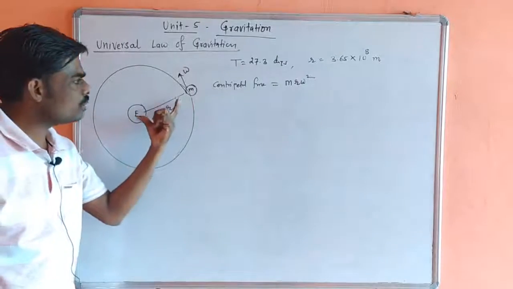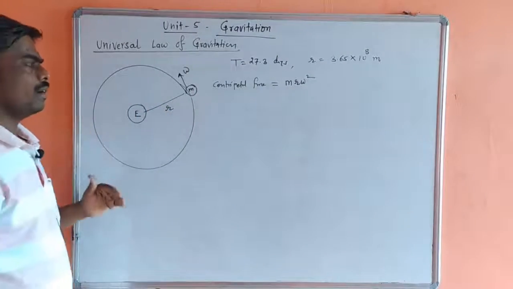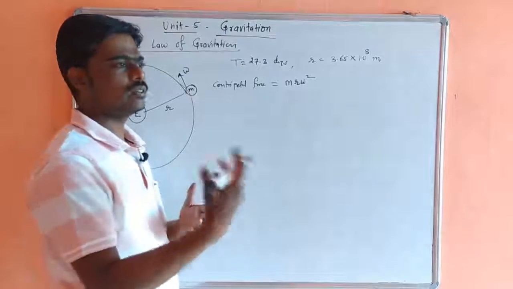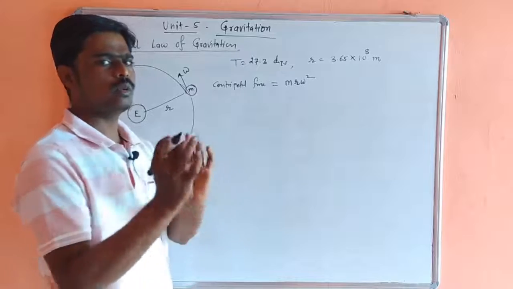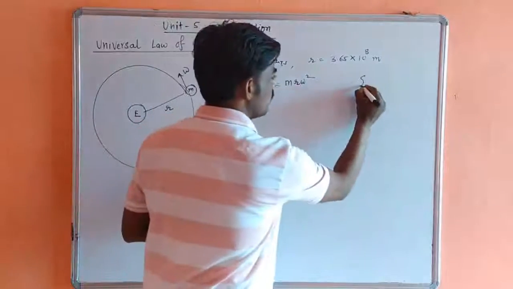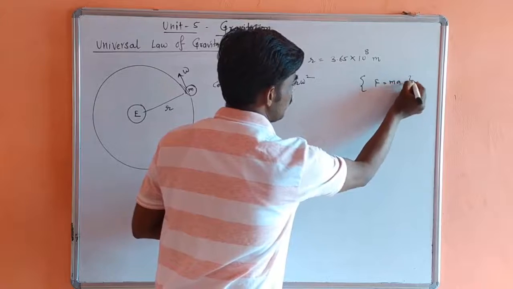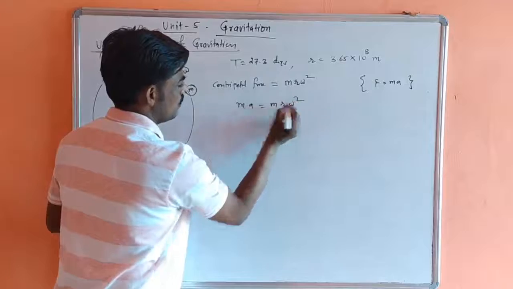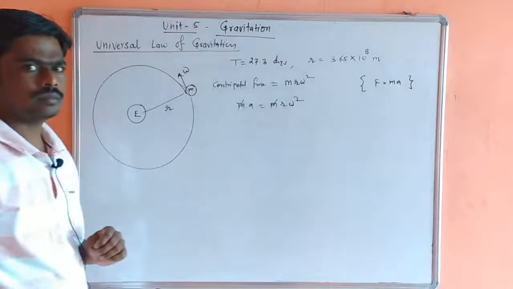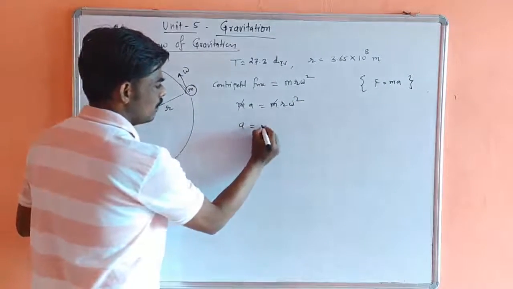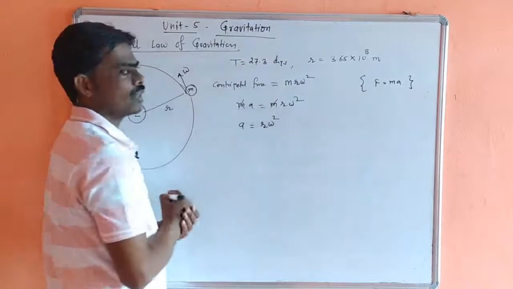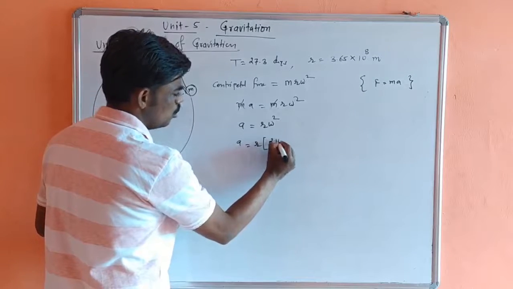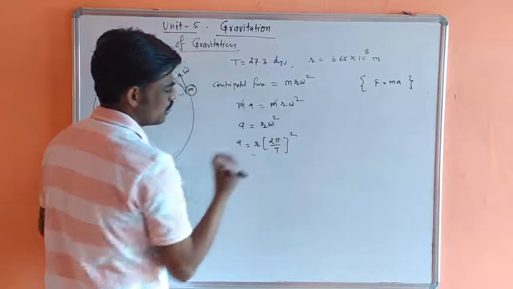In mechanics we have studied that force is related with acceleration by the simple formula F is equal to ma. Substituting F is equal to ma, what do we get? m cancels. a is equal to r omega square, and omega is nothing but 2 pi by T whole square.